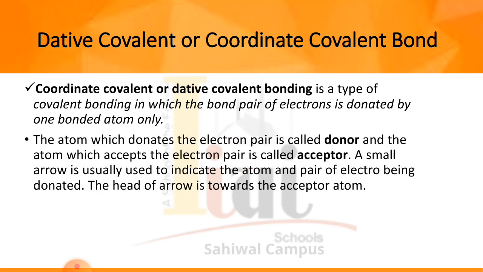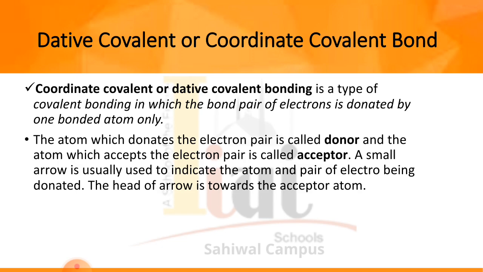The atom which donates the electron pair is called the donor, and the atom which accepts the electron pair is called the acceptor. A small arrow is usually shown to indicate the atoms and the pair of electrons being donated.